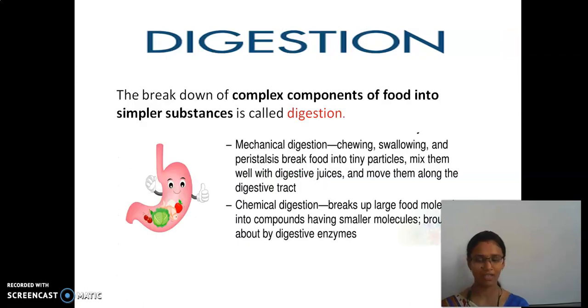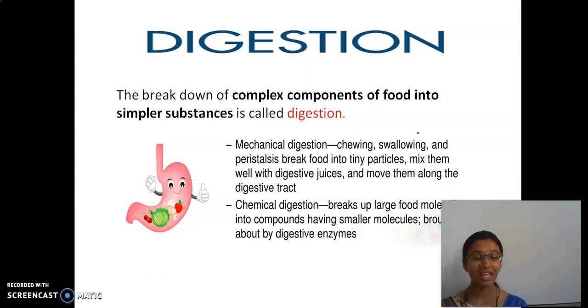First, as I already said in the last class, what is meant by digestion? Digestion is nothing but the breaking down of complex food components into smaller substances. Breaking down of complex ones into simpler ones is called digestion.